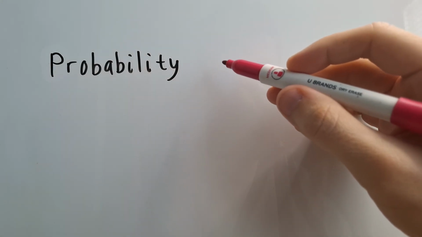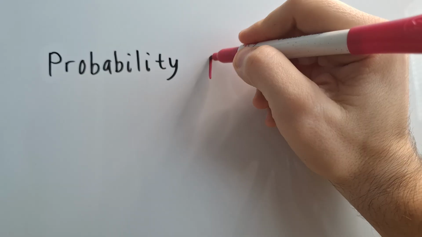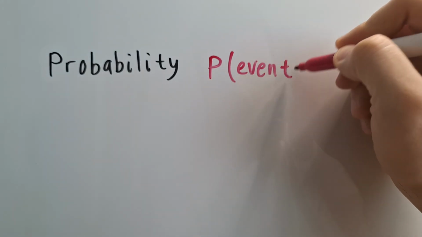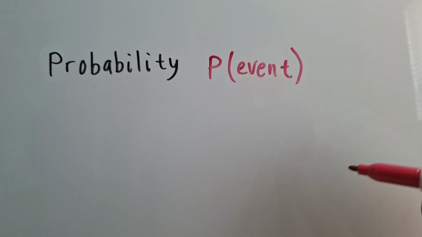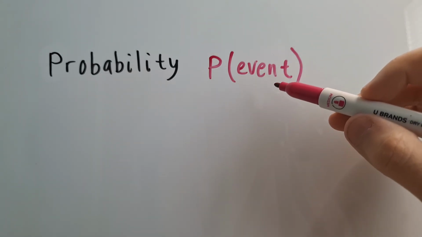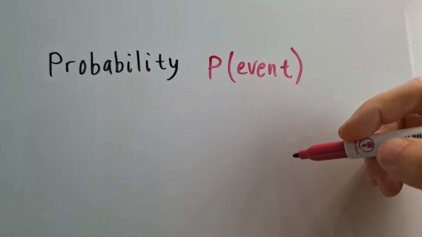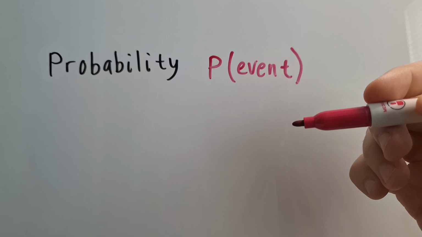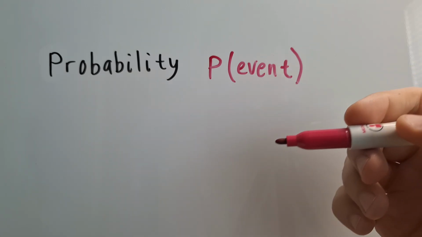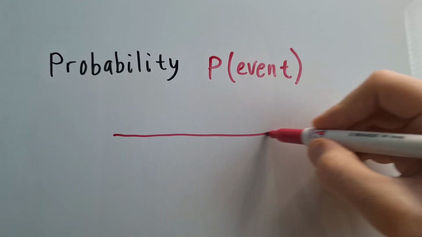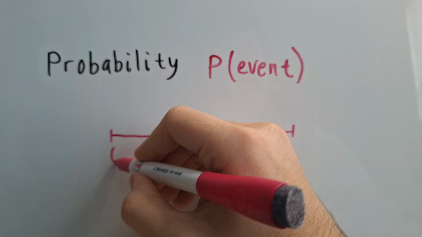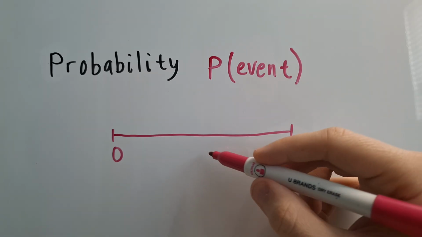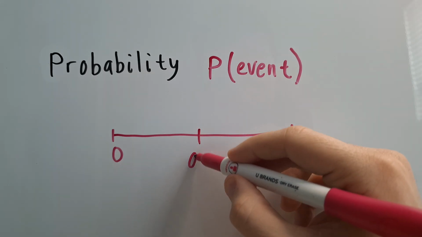So the probability of an event, typically labeled P followed by whatever that event may be, tells you how likely it is that something will occur. And we can write probability of an event as a fraction, a decimal, or a percent. And the probability of an event ranges from 0 to 1. And there are specific categorizations for these two, as well as halfway down at 0.5.